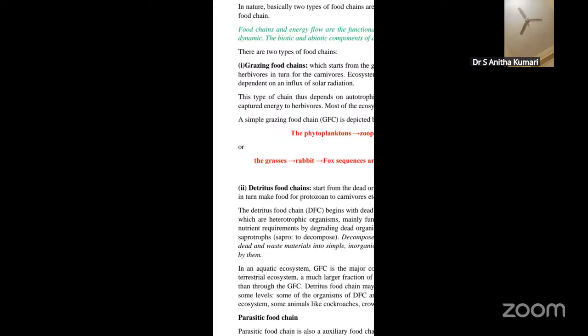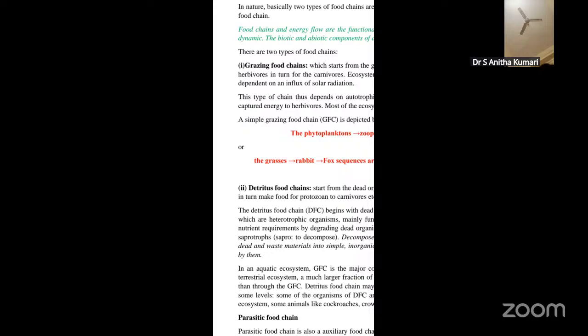See, in an ecosystem, we are saying the energy will flow from one organism to another, that means the food energy in the form of a food chain. In the grazing chain, it starts from the producers to the herbivores, and herbivores will be eaten by the carnivores, that means in the form of primary, secondary, and tertiary consumers. Later on it will be decomposed. That is how the flow of energy takes place. This is what we call grazing. But in the case of the detritus chain, it starts with the decomposers, which secrete enzymes, and these enzymes help them in converting the dead organic matter into simple inorganic forms.